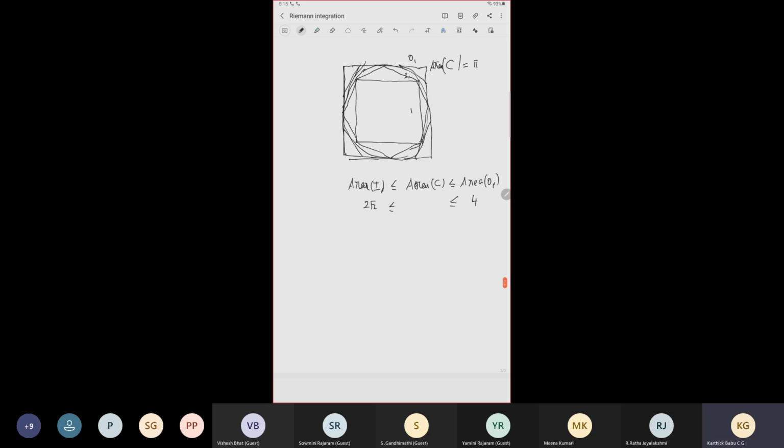So what is the area? We do it here itself. We know that the radius is 1, so this length is 1.